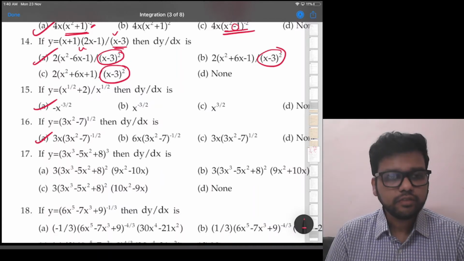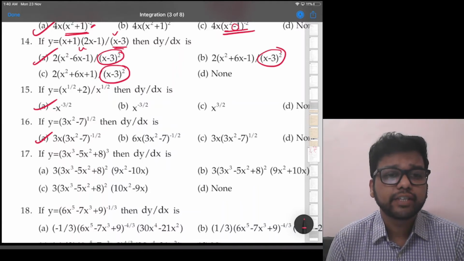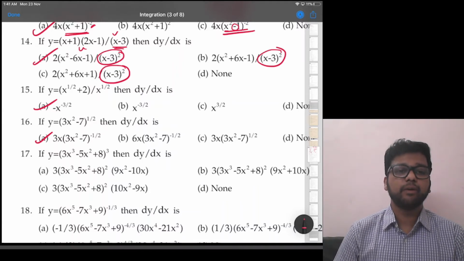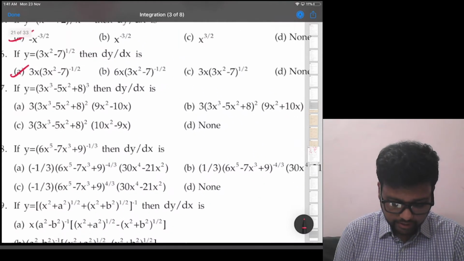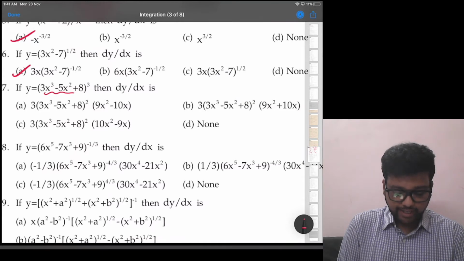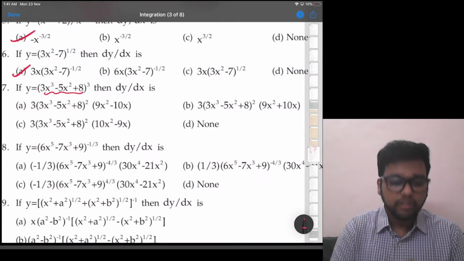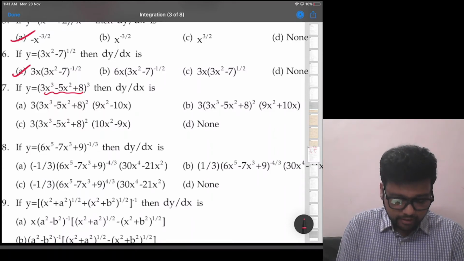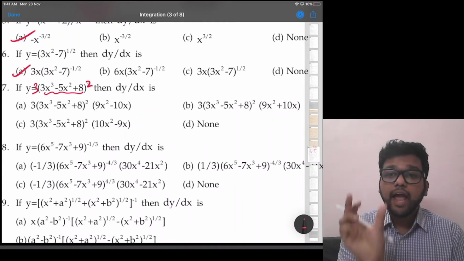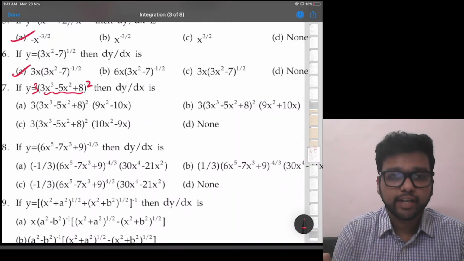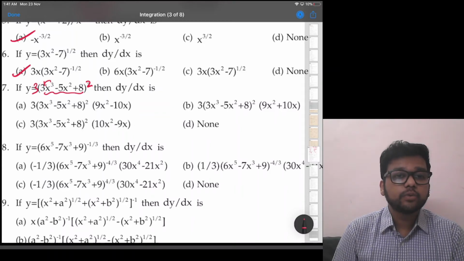Okay. 17th one. If y is equal to x cube minus 5x square plus 8 bracket cube, then dy by dx is. Okay, now we don't need to solve it actually. We can just see. If it was x, x cube derivative is what? 3x square. So first part will be 3 into this bracket square. And then derivative of that bracket because it is not x. So what will be derivative of that bracket? 3 into 3, 9x square.